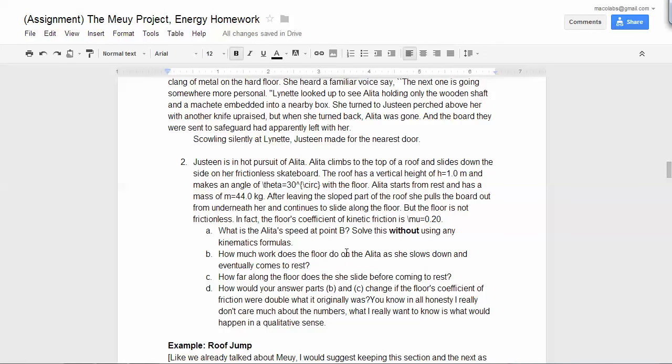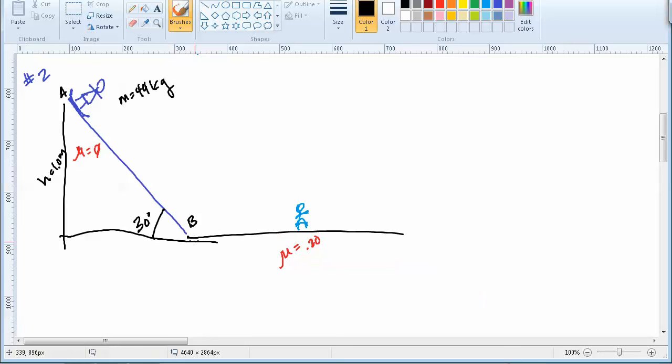How much work is done on the floor by Alita as she slows down and eventually comes to rest? So she's going to basically be traveling all the way over here to point C. She's going to slow down, right? Because of friction, it's going to slow her down. What happens when you slide something across the floor? Well, it slows down and then it stops. So that's kind of what's going on. So how much work is done by friction over here?